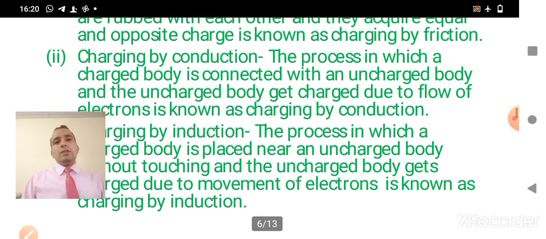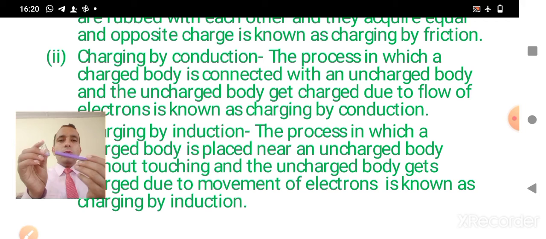Now coming to the second method, which is charging by conduction. The process in which a charged body is connected with an uncharged body and the uncharged body gets charged due to the flow of electrons is known as charging by conduction. Here you can see an example. If this is the charged body and this one is the uncharged body, if we touch these two bodies, then the charge will flow from the charged body to the uncharged body, and this process of charging is known as conduction.